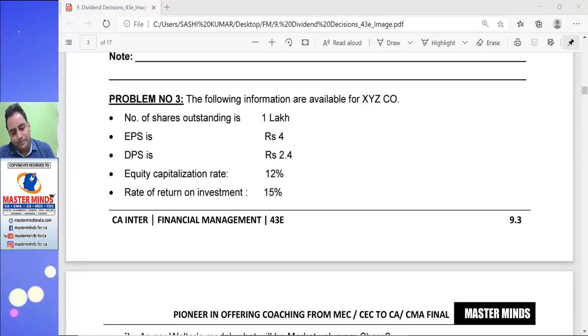Problem number 3. The following information is available for XYZ company. Number of shares outstanding 1 lakh, EPS 4, dividend per share 2.4. So out of 4 rupees, 2.4 rupees was paid as dividend. That means the dividend payout ratio was 60%. Equity capitalization rate, also known as KE, or the minimum rate of return expected by the shareholders, 12%.